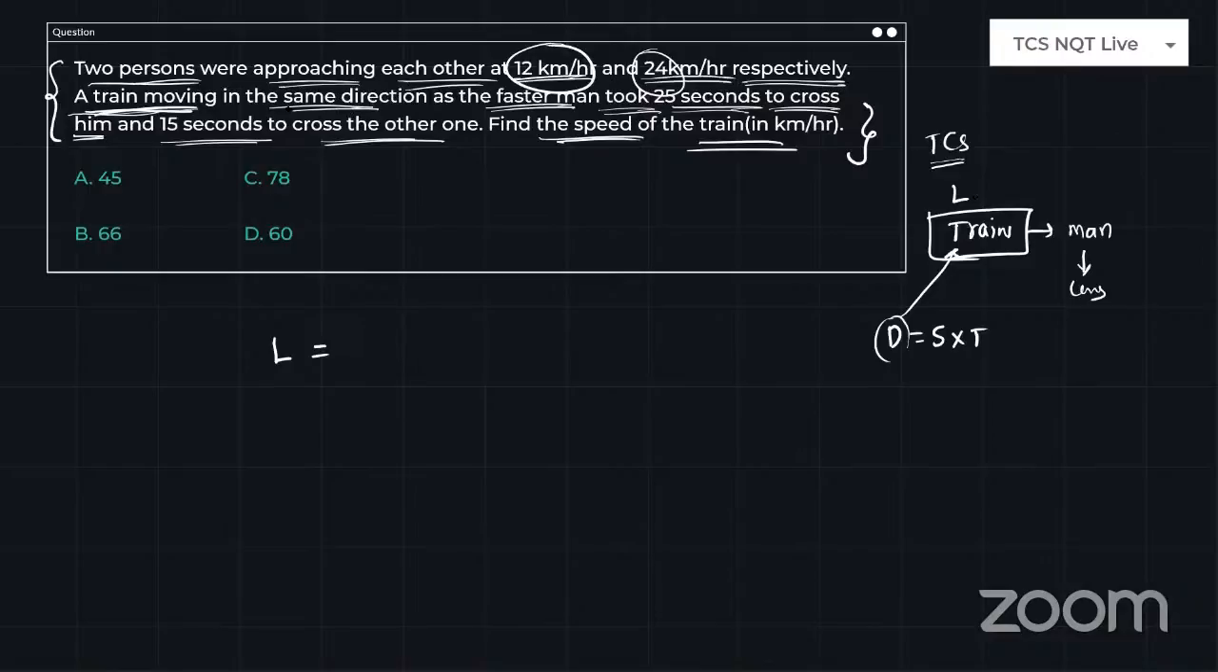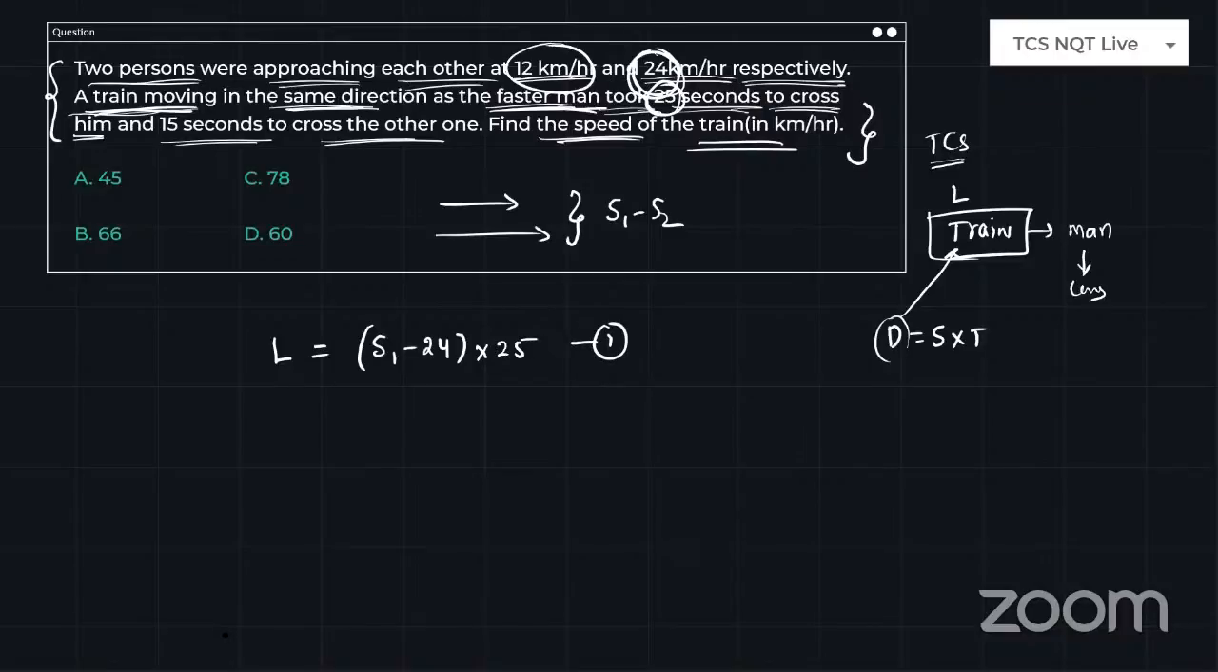Now, the same direction as the faster man. What is the faster person's speed? 24 kilometers per hour, right? If two objects are moving in the same direction, what is the relative speed? S1 minus S2, so S1 minus 24. And what is the time taken by the train? 25 seconds, so into 25. So this is the first expression, the first case for the faster person.